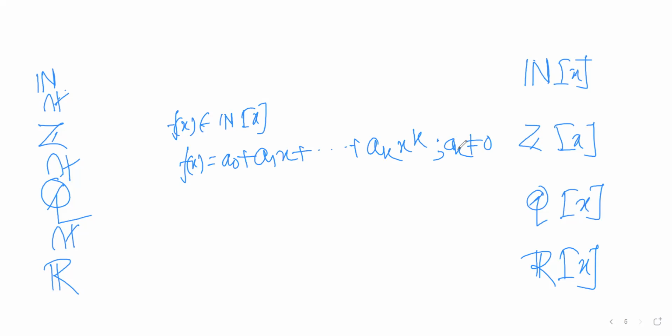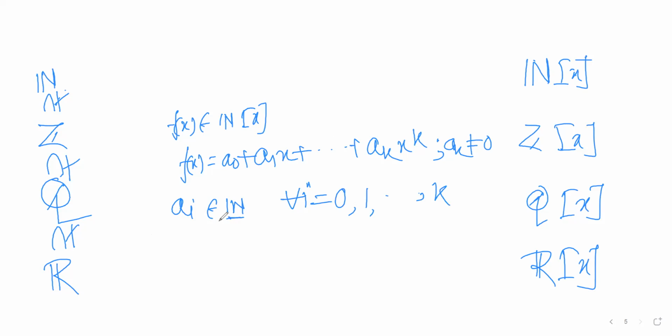What is the property of a0, a1 up to ak? They are all natural numbers. So ai belongs to the natural numbers for all i equals 0, 1 up to k, right?